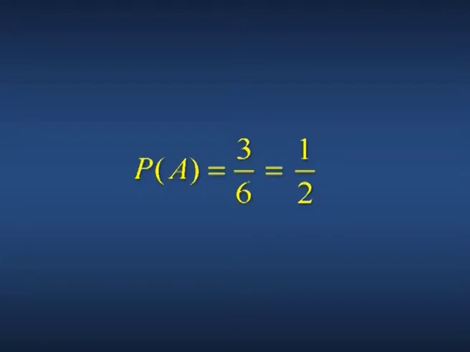Consider the event A containing points 2, 3 and 5. Here, out of the 6 possible mutually exclusive, exhaustive and equally likely outcomes of the experiment, 3, that is 2, 3 and 5, are favorable to the event A. Hence, by the definition, P of A equal to 3 divided by 6, that is equal to 1 by 2.